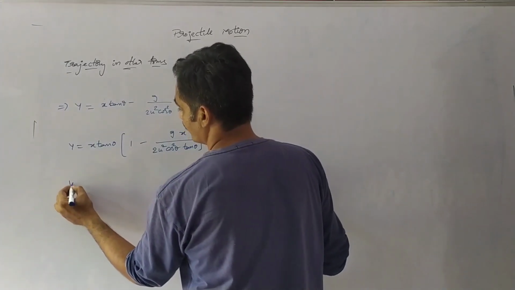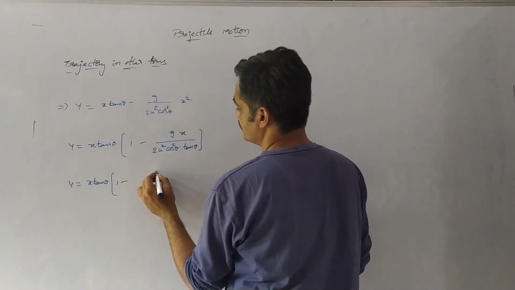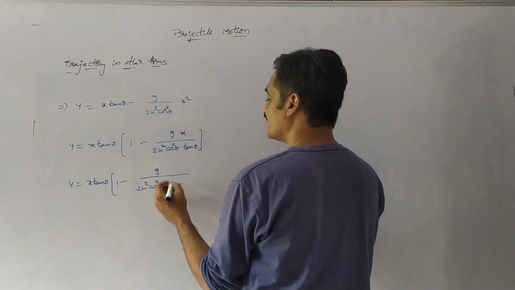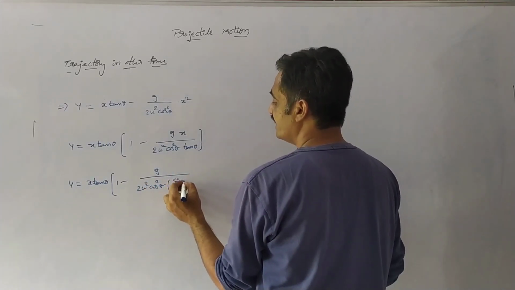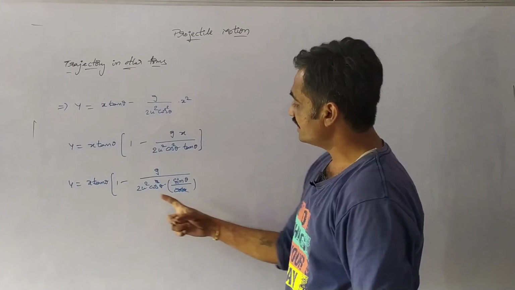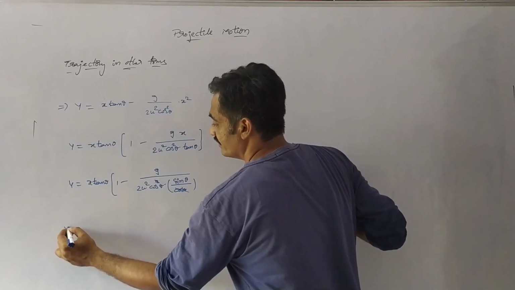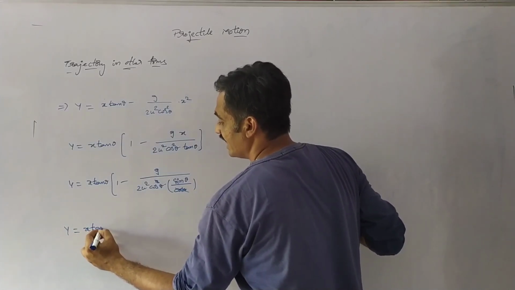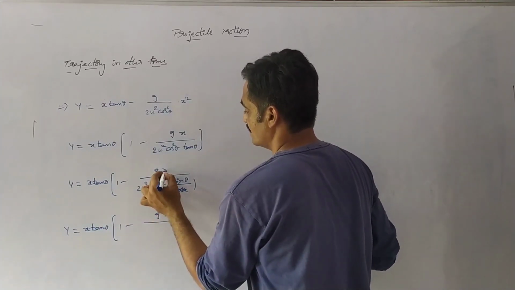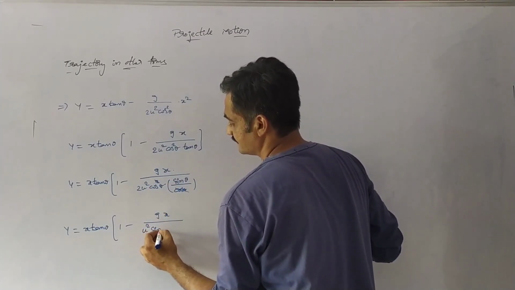So y equals x tan theta into 1 minus g by 2u square cos square theta into tan theta, which can be represented as sin theta by cos theta. One cos theta gets cancelled. Then we have 2 sin theta into cos theta, which is sin 2 theta. Then we have y equals x tan theta into 1 minus g into x by u square sin 2 theta.